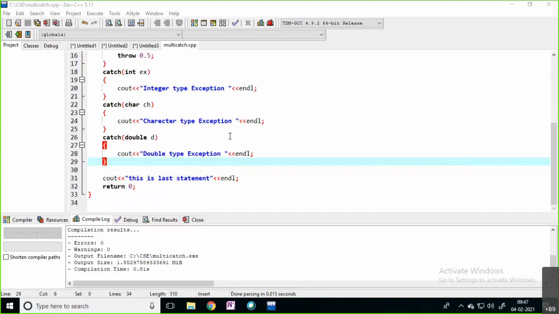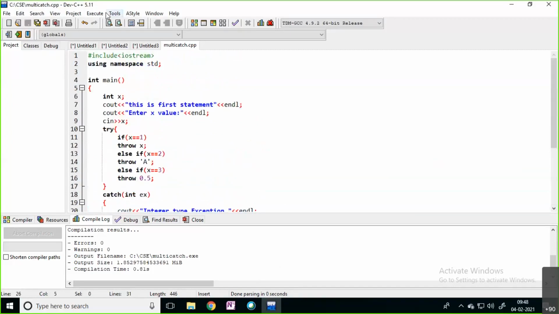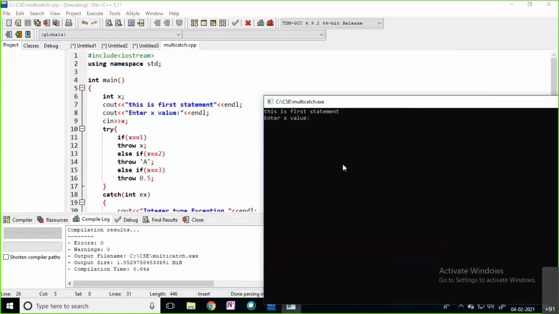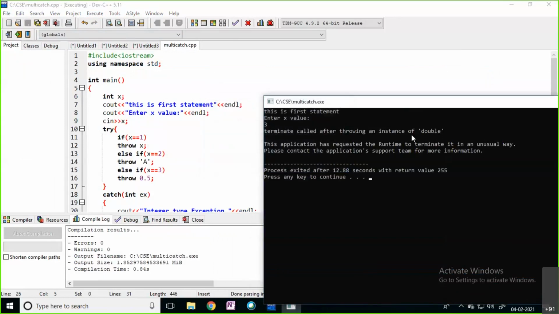The next case is handling all the exceptions. For example, in the previous case, I have not handled this particular double type exception. I just removed that. If I execute this code and enter 3, your program stops in the middle of execution. That means for that particular double, you have not handled the situation. So you can write one catch block and handle that situation.